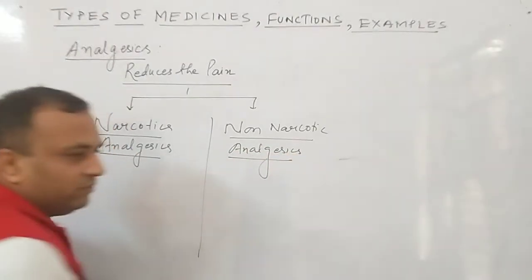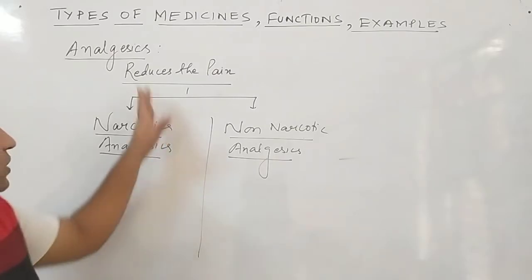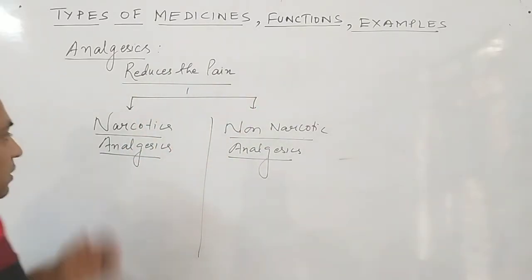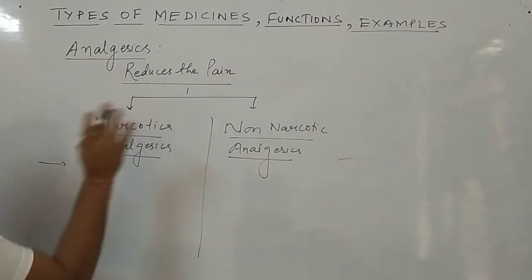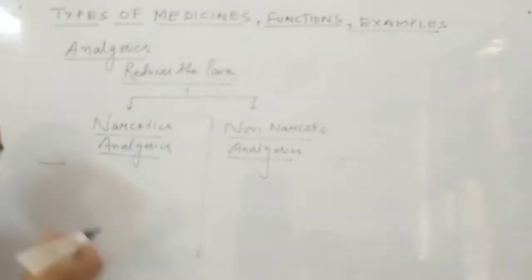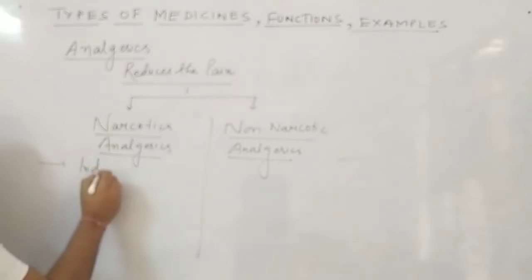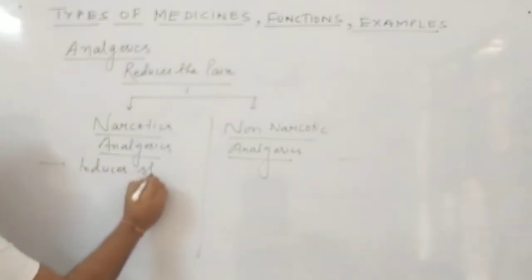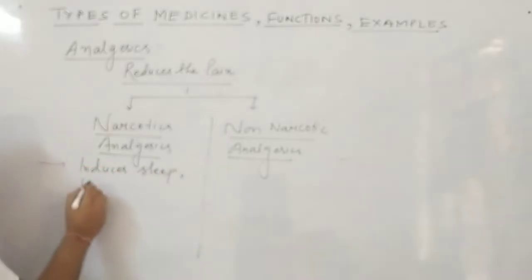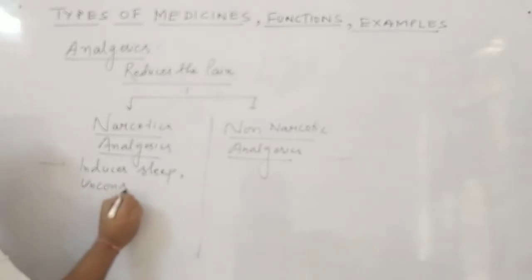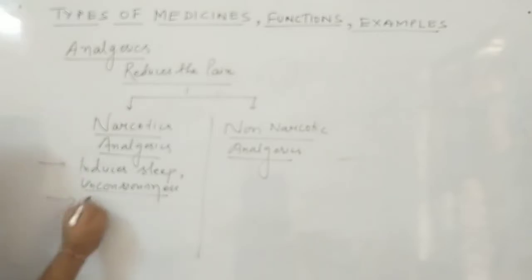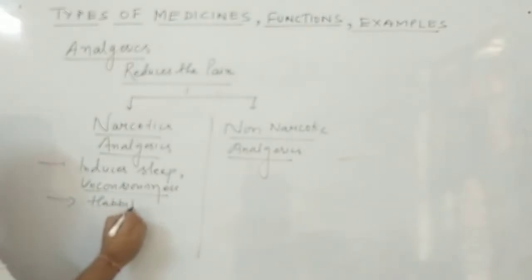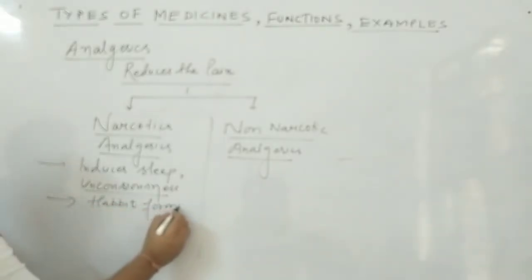Now both have the same function. Both will reduce the pain in our body, but the meaning of narcotic analgesic is that they reduce the pain and sidewise induce sleep and unconsciousness, due to which this becomes habit forming.